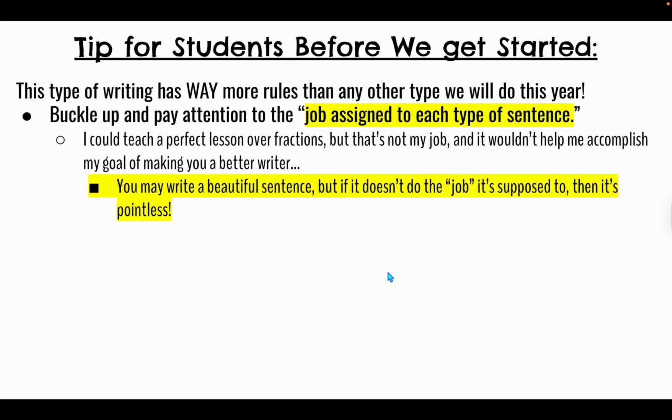Okay, so remember guys, when we are doing our informative expository writing, every sentence has already been assigned a specific job. So you need to make sure that you're looking at the instructions and you're remembering the job that each sentence is supposed to do.